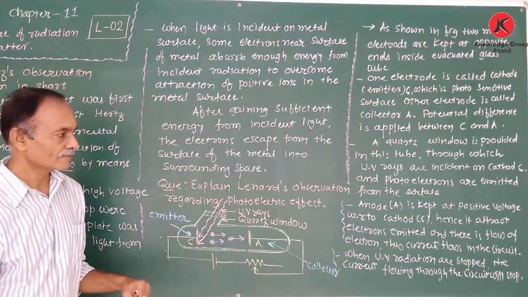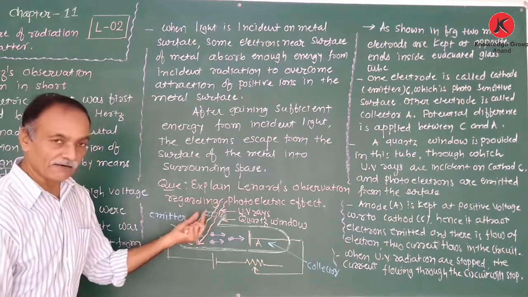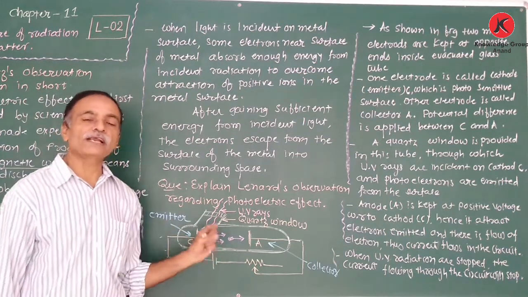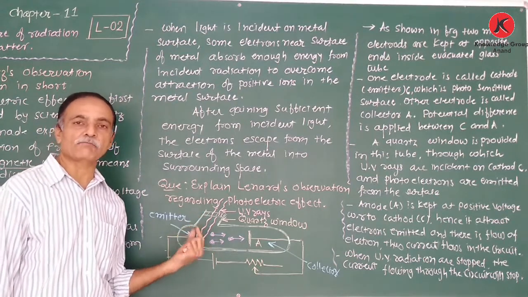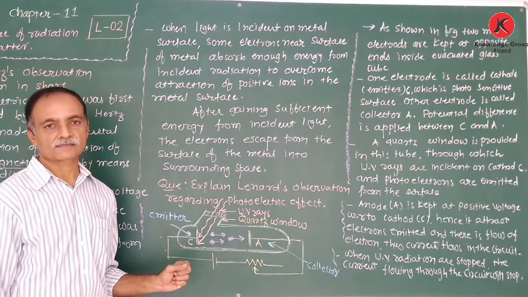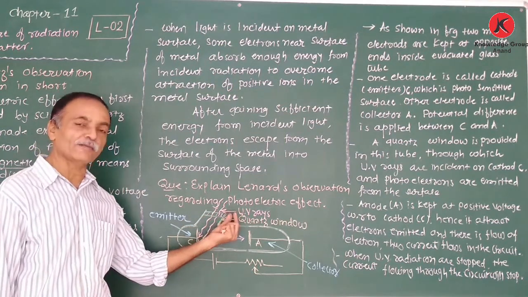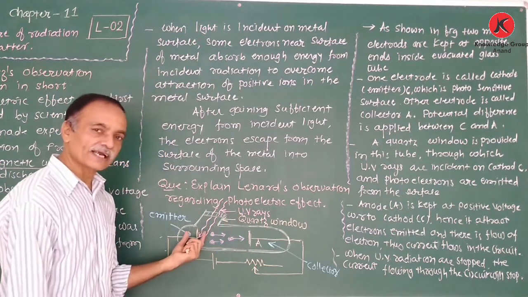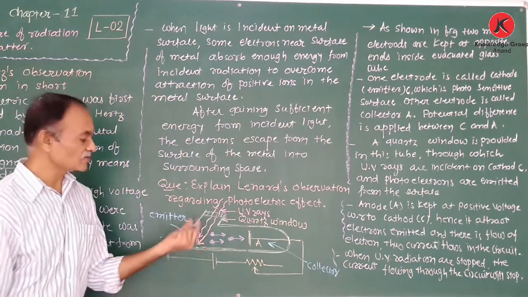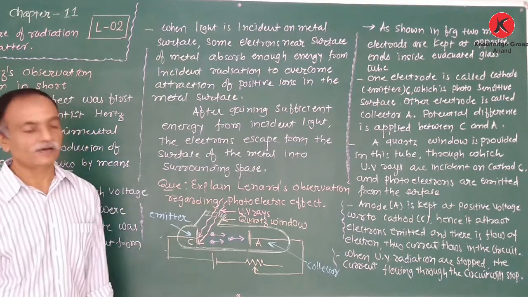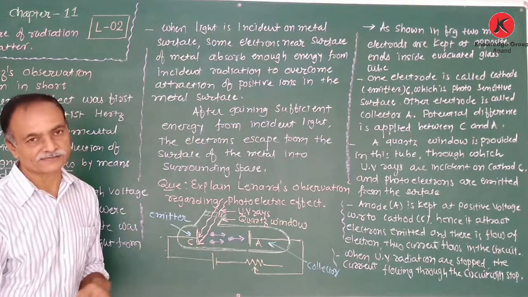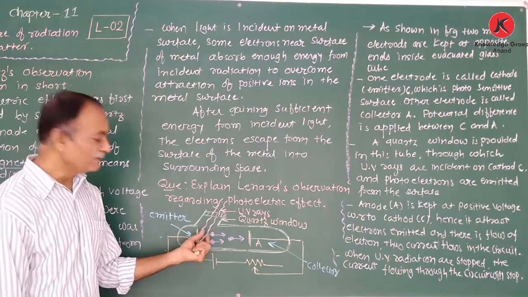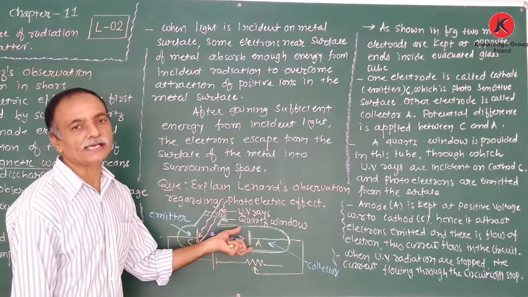So what happens? When the ultraviolet rays are incident on the cathode plate or the emitter plate, there are already free electrons and some electrons bound with the nucleus. This electron gains energy from the incident ultraviolet rays. When the energy gained by the electron is more than the binding energy, electrons start to be emitted from this cathode or emitter. Right? And these emitted electrons are collected by the anode.